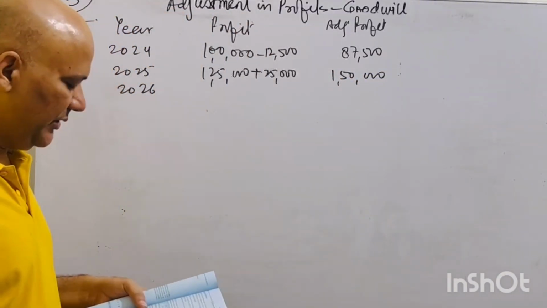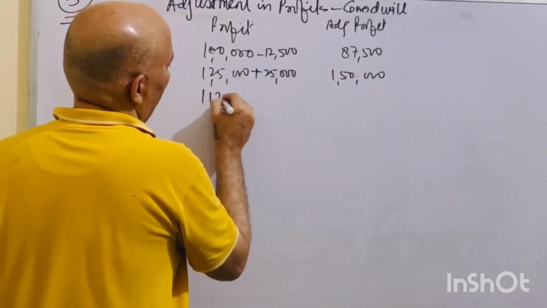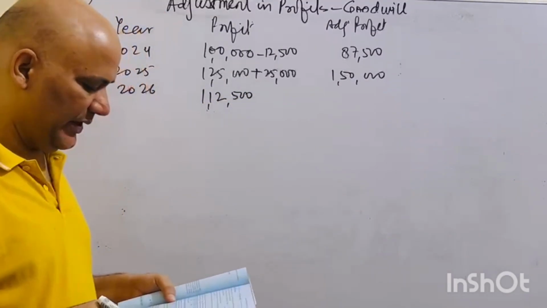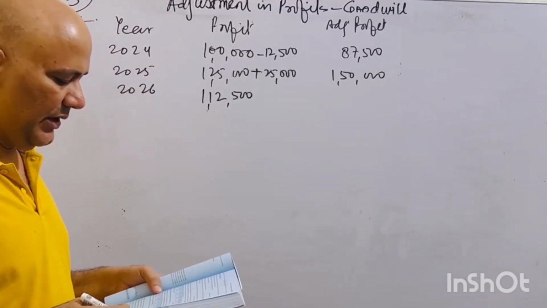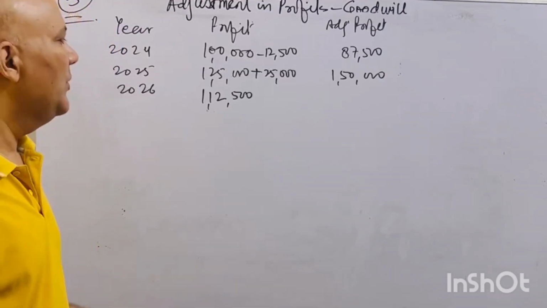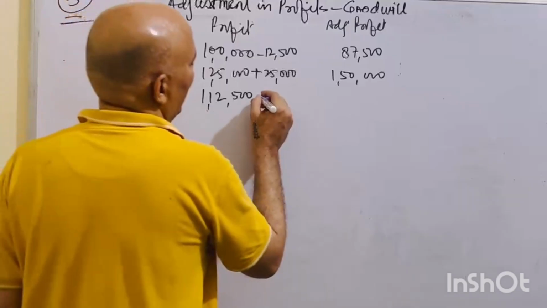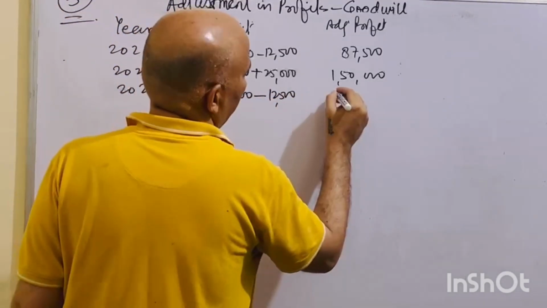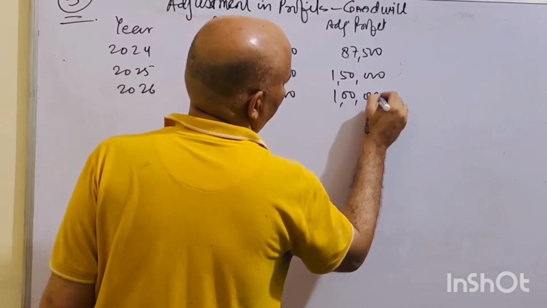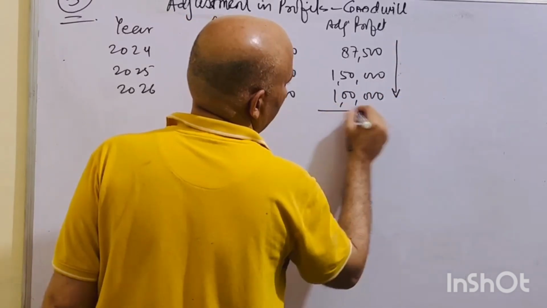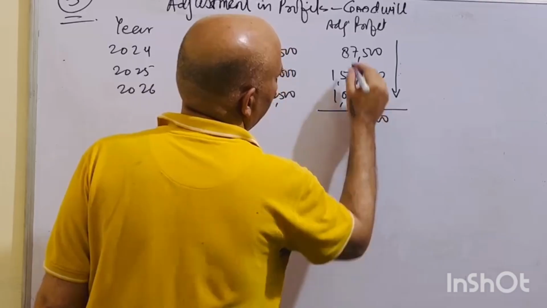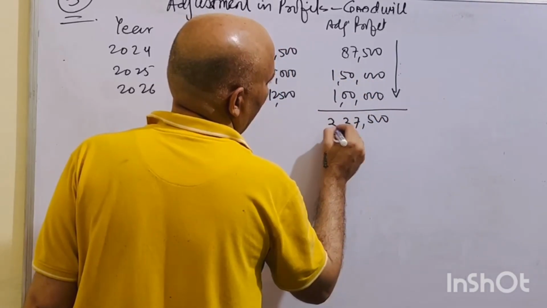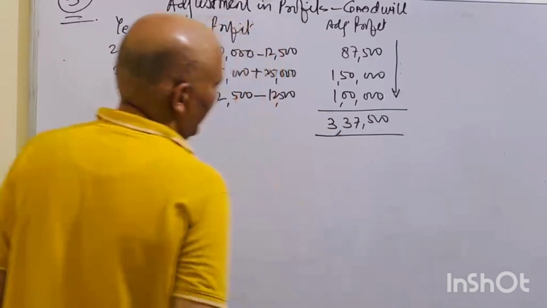In 2026, there is a reported profit of 1,12,500, including 12,500 as insurance premium now to be recognized. That means you have to recognize it now, so reduce 12,500, that makes 1 lakh rupees. So the next step is the total of adjusted profit, which is 3,37,500.